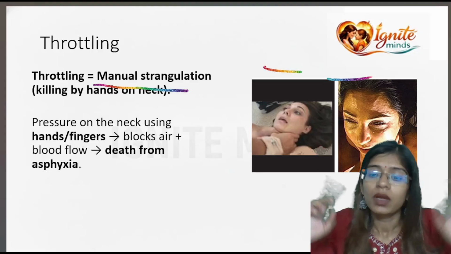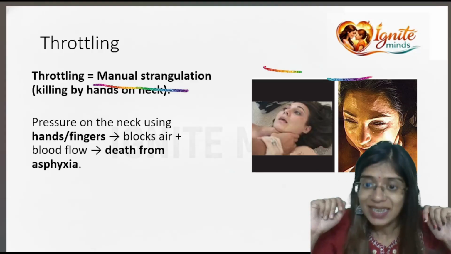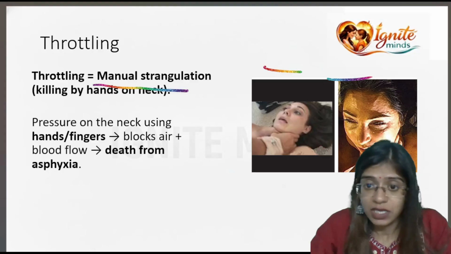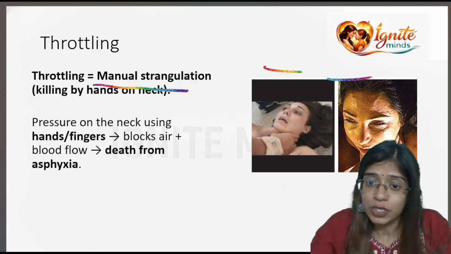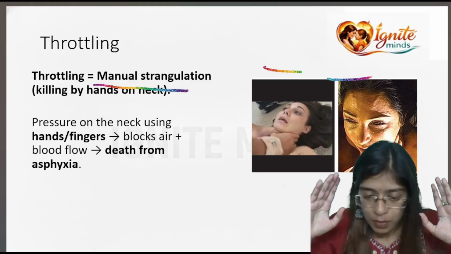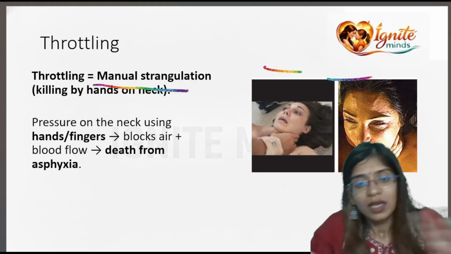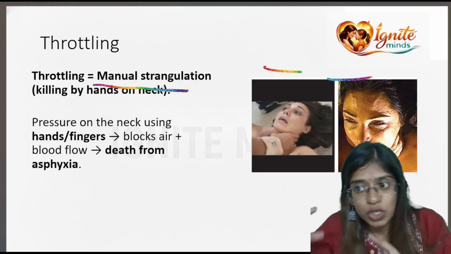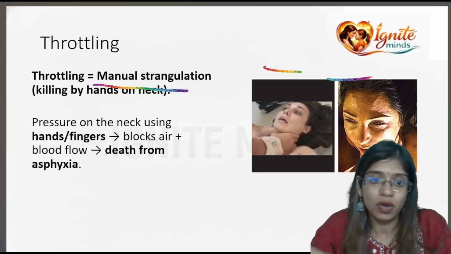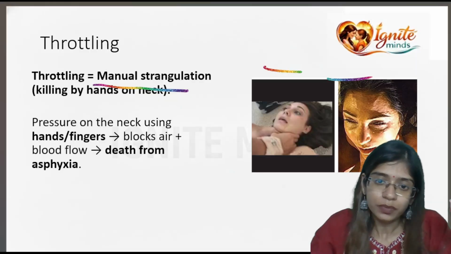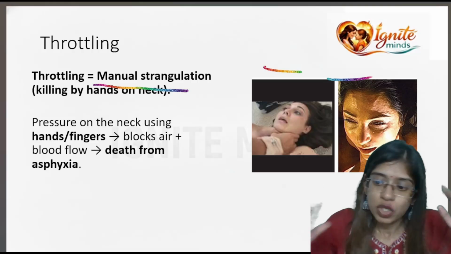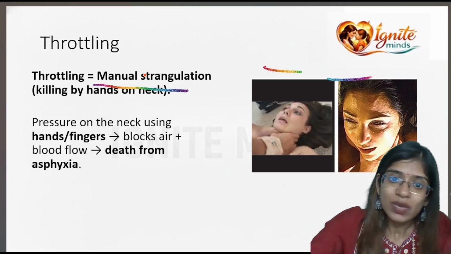Blood supply to the brain decreases, and if it goes too severe, it can lead to asphyxia. If that is not treated or stopped, it leads to death. So throttling is manual strangulation.